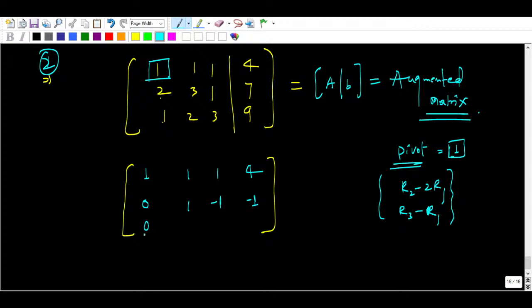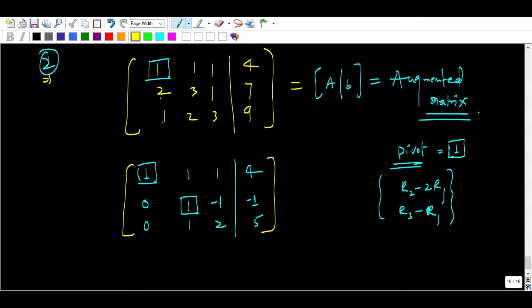So below this all the elements should be 0, right? You have made it 0. This is 1, this is 2, and this is 5, right? Now, so this pivot is done, right? Now you come to here, the second pivot, right? Okay, so second pivot is what? You can see below that 1 is there, so you have to make it 0 again, right?